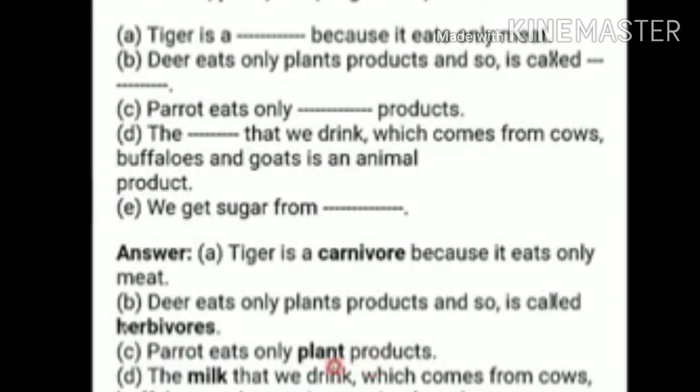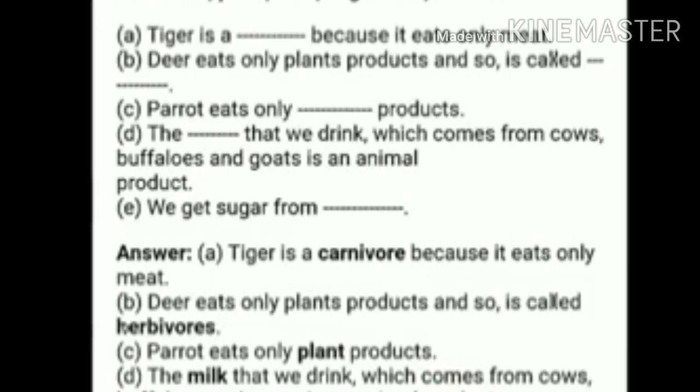Okay, that is a plant product. Next, D. The blank that we drink which comes from cows, buffaloes and goats is an animal product. So children, what we drink which comes from cow? Definitely you know the answer. The answer is milk. The milk that we drink which comes from cows, buffaloes and goats is an animal product.